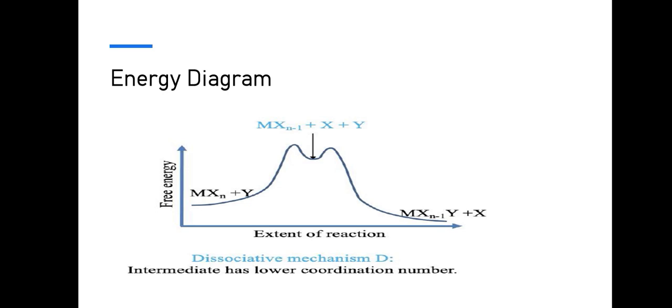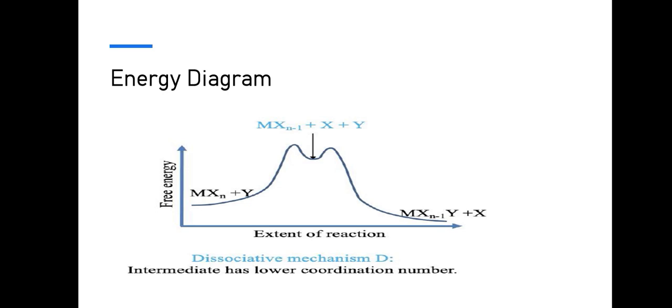So we have an energy diagram. MLXN plus Y is our reactants, and we notice that our reactants have high energy and are converted into the transition state and intermediate state, where two peaks are found in the middle of product and reactant.